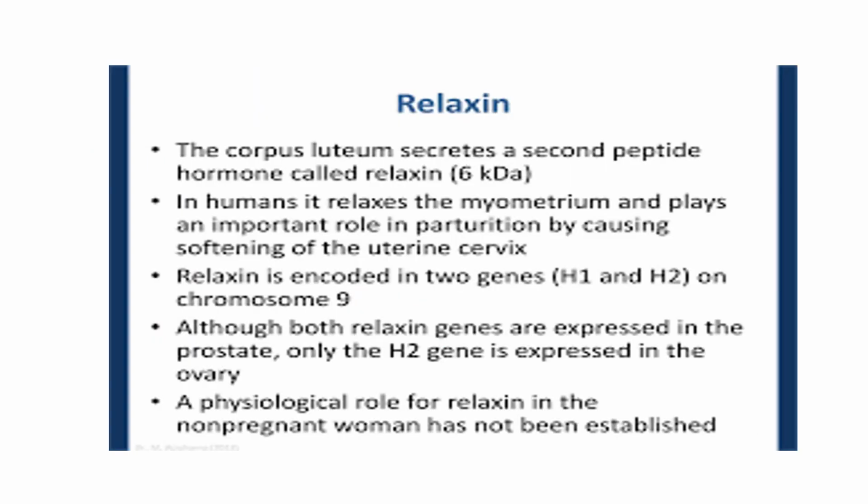Now another hormone that comes out of the ovary is relaxin. The corpus luteum secretes a second peptide hormone called relaxin. As the name implies, in humans it relaxes the myometrium and plays an important role in parturition. So during pregnancy, it will keep the myometrium relaxed. But during parturition, it will cause softening of the uterine cervix, which will promote the movement of the fetus in the forward direction. So it will help in the process of labor.